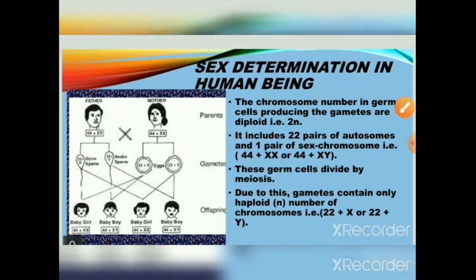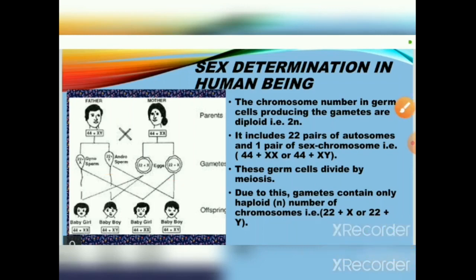Then 22 plus Y and 22 plus X gives birth to a boy, that is 44 plus XY. Then 22 plus X and 22 plus X gives birth to a girl, that is 44 plus XX. And 22 plus Y and 22 plus X gives birth to a boy, that is 44 plus XY.